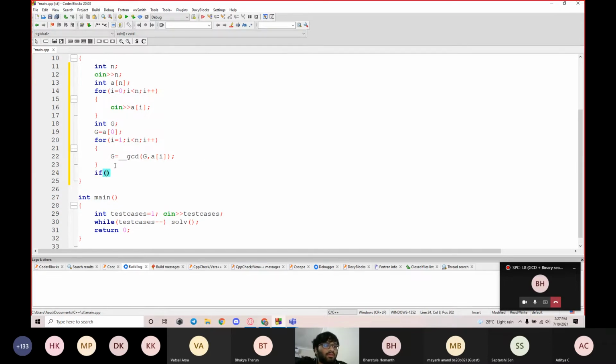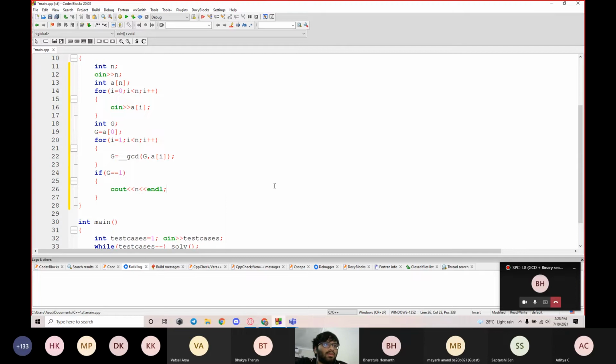So now, if G is equal to 1, that means the maximum subarray we can find with GCD equal to 1 is n itself. So all we have to do is cout n. And if GCD is not equal to 1 and we found some other value, that means we can't create any subarray with GCD equal to 1. Else we just print -1.